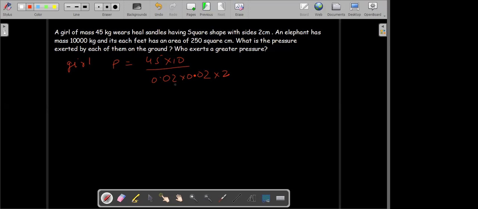So this is the area of one foot, multiplied by 2, that will be the area of 2 feet. So you get 450 divided by 0.08, that is 45,000 divided by 8.